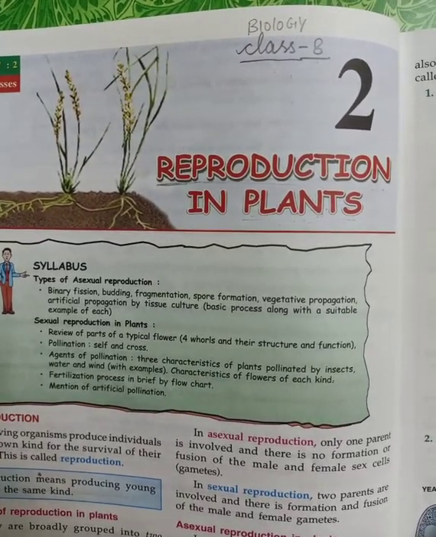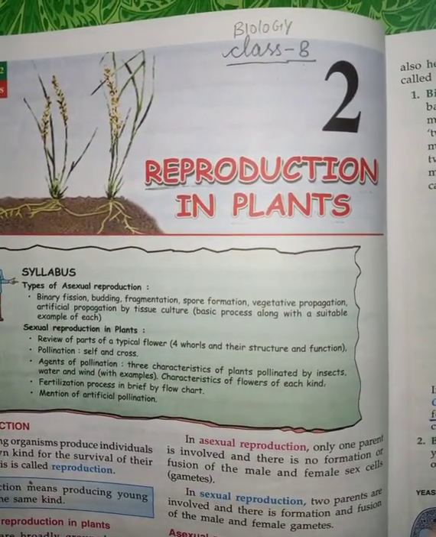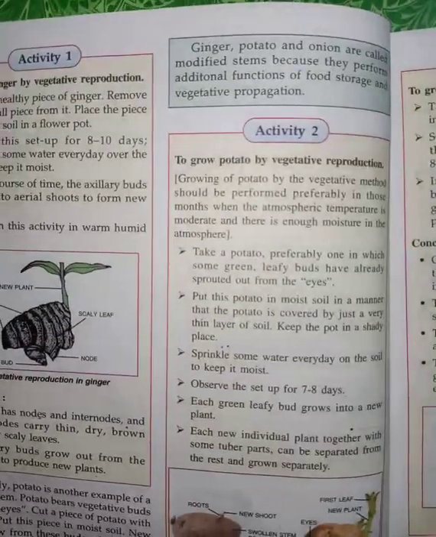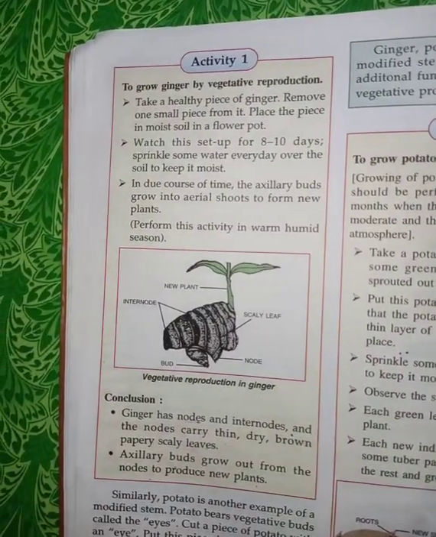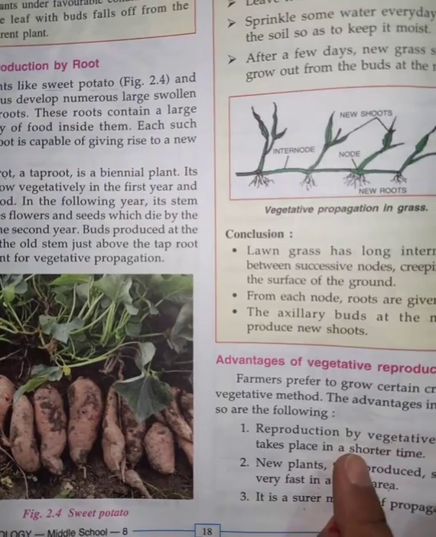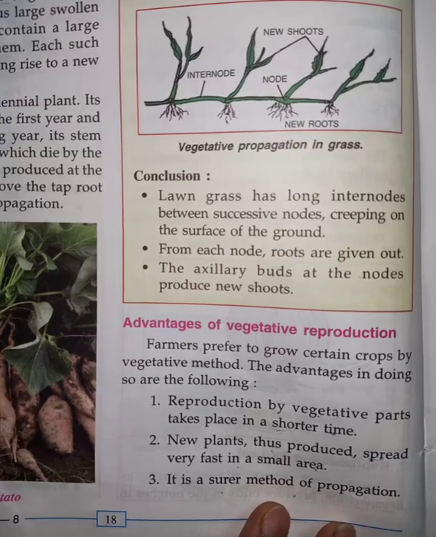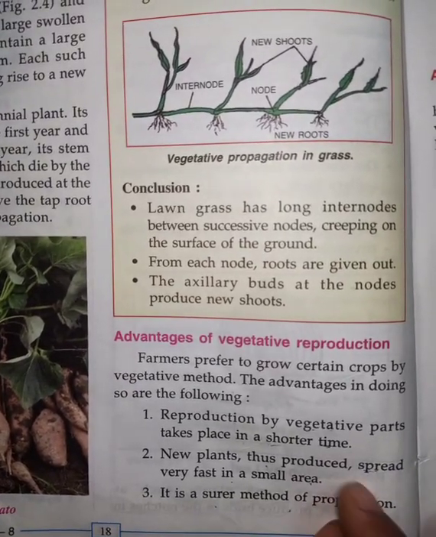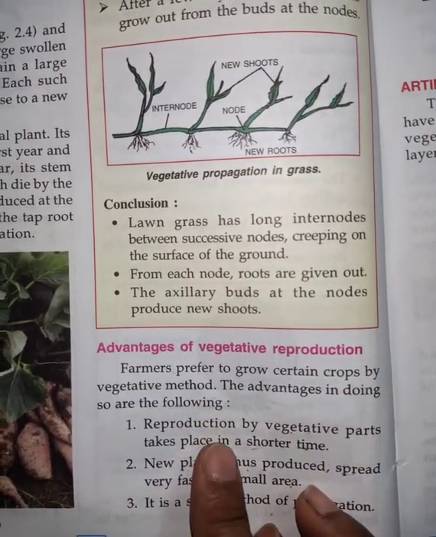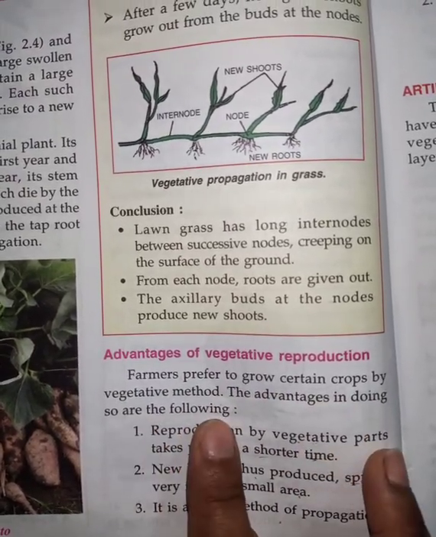So we had discussed reproduction and its types, and in the last lecture we discussed natural vegetative propagation, and then the advantages of vegetative reproduction. We had studied why farmers prefer to grow certain crops by the vegetative method. This is also a question: why do farmers prefer to grow certain crops by the vegetative method?